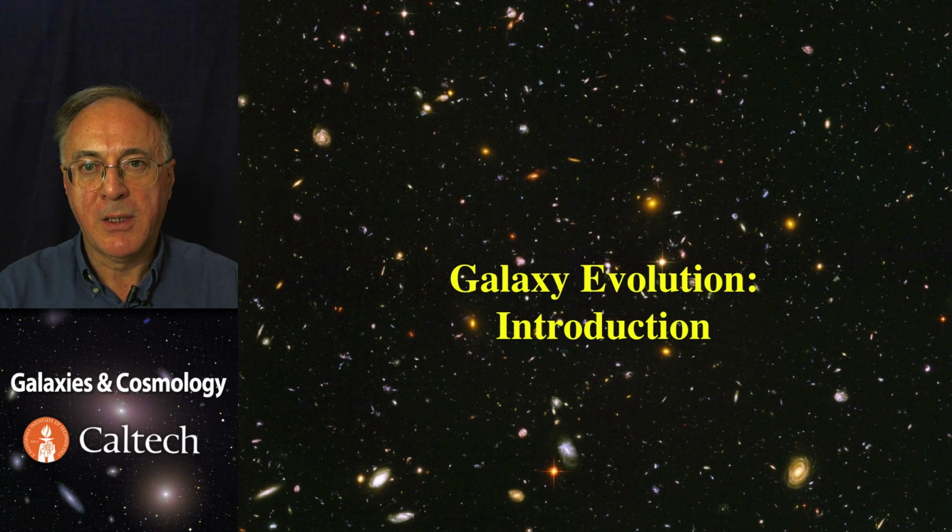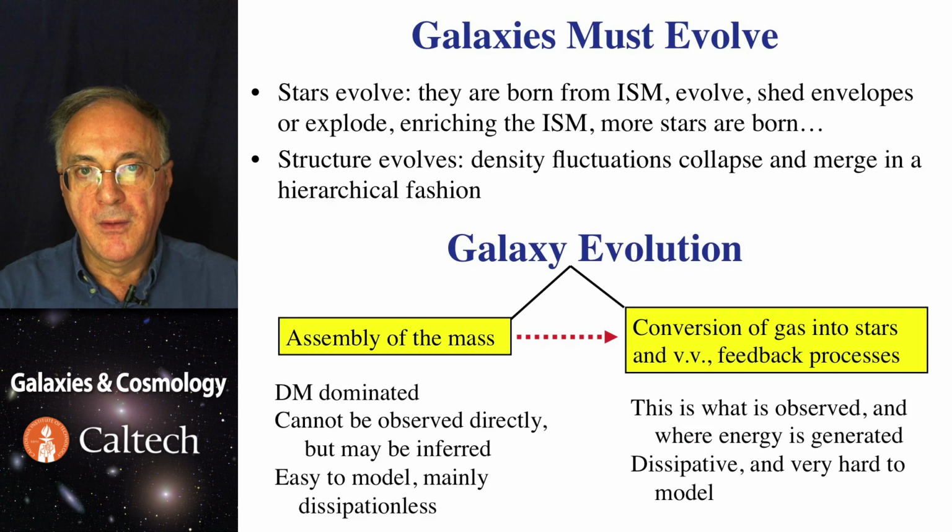We now turn our attention to the subject of galaxy evolution, which is at the core of most of modern cosmology and extragalactic astronomy. First of all, galaxies must evolve for two reasons. They're made out of stellar populations and stars evolve, and also galaxies merge and assemble into ever larger objects through hierarchical structure formation. So therefore, there are two aspects to galaxy formation. One is the assembly of the mass, and the other one is conversion of gas into stars and energy.